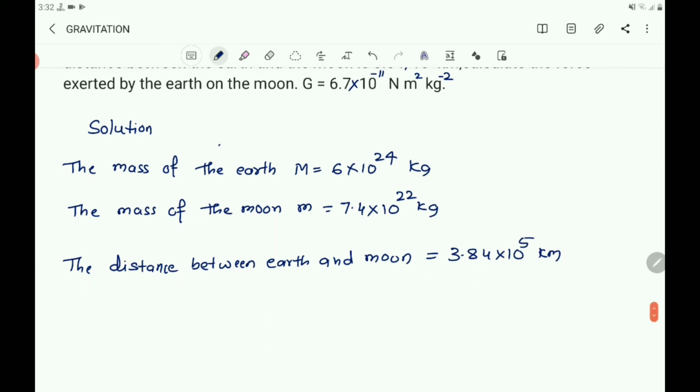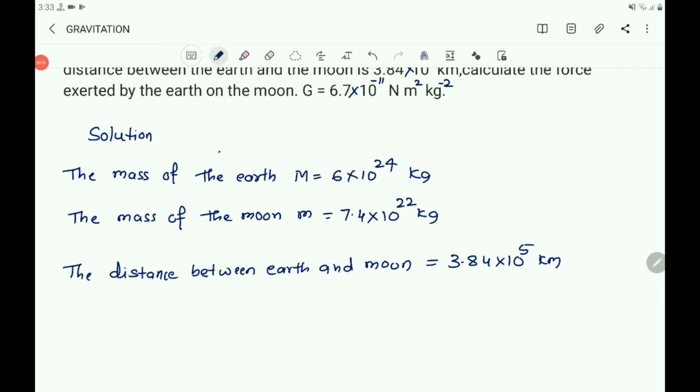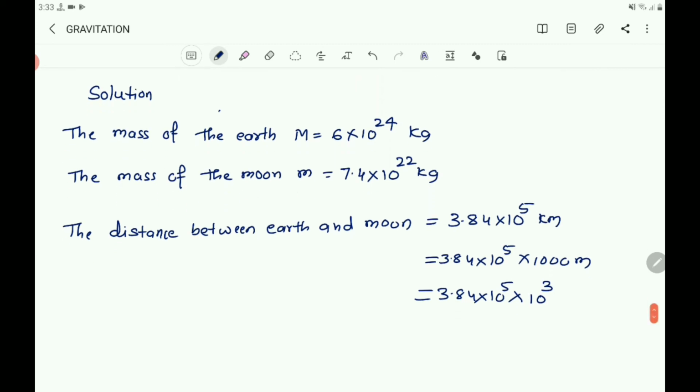Then here you convert this into meter, equals 3.84 into 10 power 5 into 1000 meter, since 1 kilometer equals 1000 meter. 1000 is 10 power 3 meter.